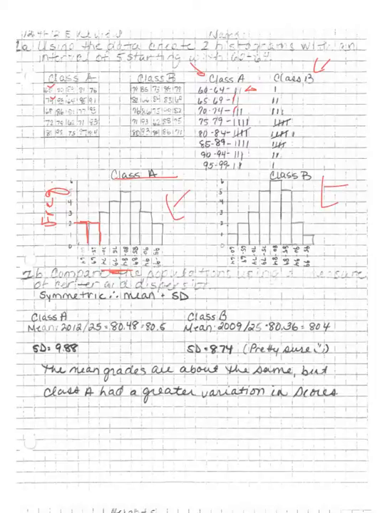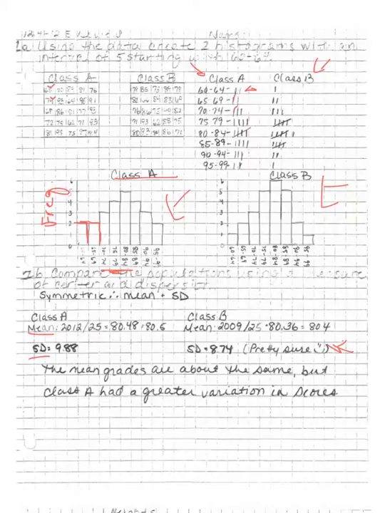And then it says to compare the population using a measure of center and dispersion. We talked about if it was symmetric versus skewed. Both of these are pretty symmetric, unfortunately. When they are symmetric, that means you have to use mean and standard deviation. So I found the mean for both of those classes. And then I also found the standard deviation.